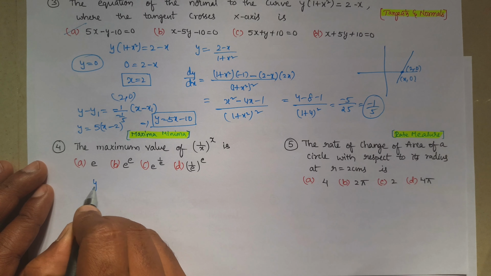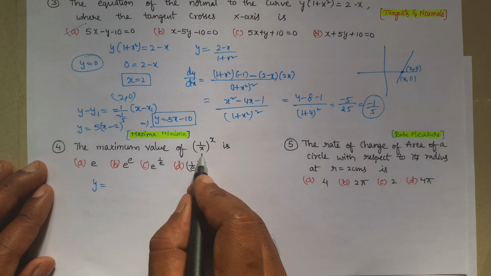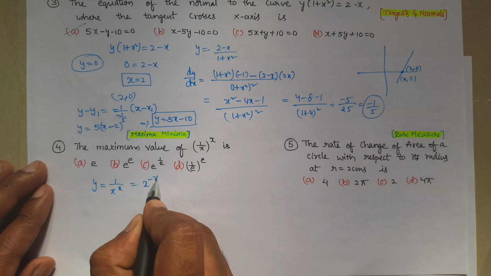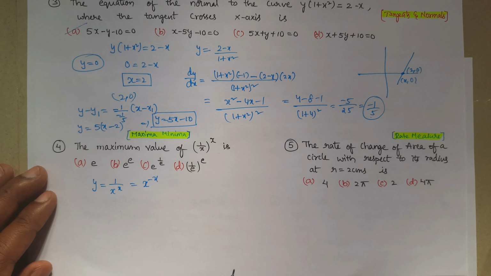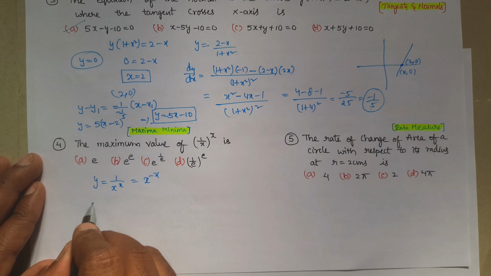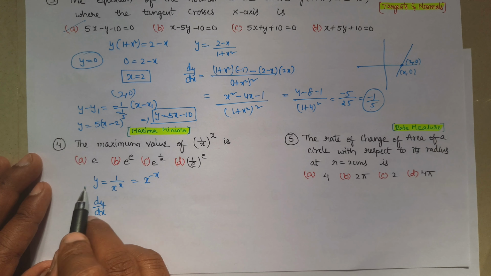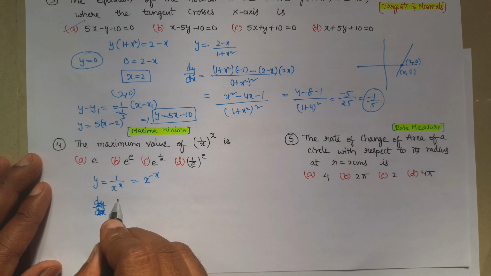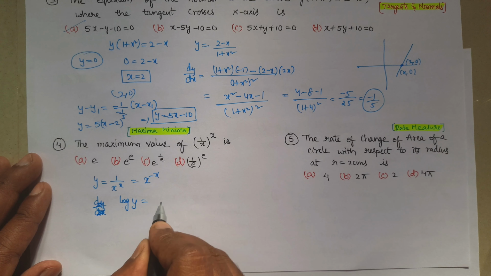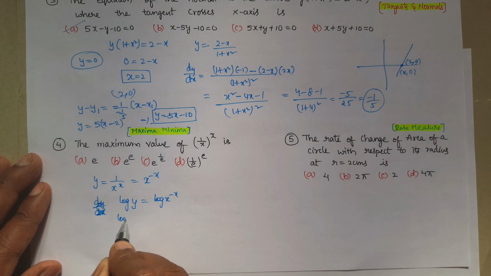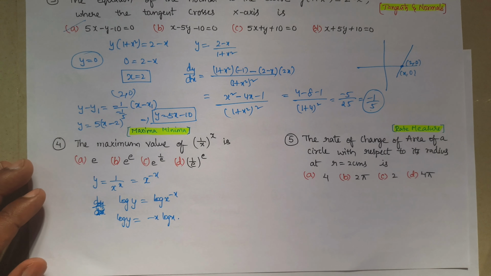So first I will consider y equal to 1 by x whole power x. I will write it as 1 by x power x, which is nothing but x power minus x if we send it to the numerator. So I will find dy by dx first. We have to apply log here. Why? Because it is a function to the power of a function. So log y is equal to log of x power minus x, which is log y equal to minus x log x.